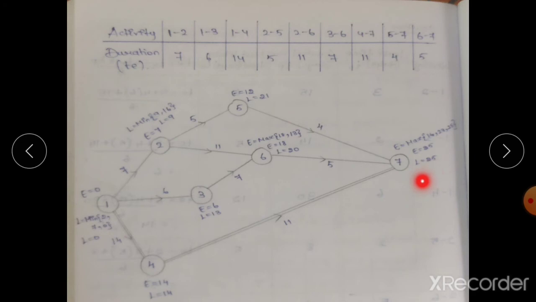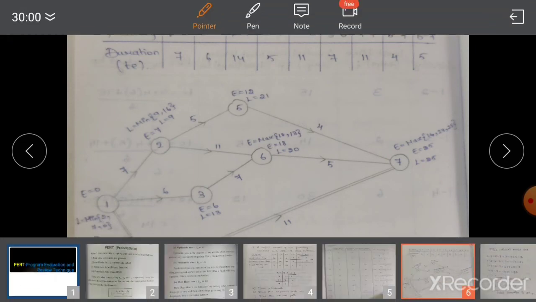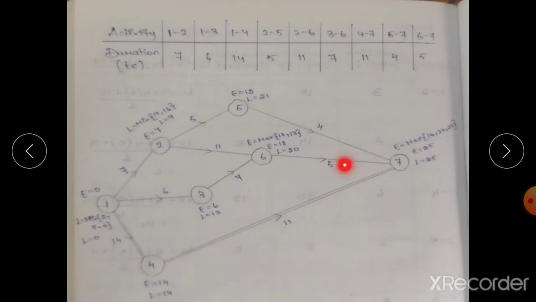So we have to take L is equal to 35. L is equal to 35 means we have to come with the sixth one. Sixth means we have only one outgoing activity, so we have to subtract the duration of this activity. So 25 minus 5 is 20. The next we have to come with the fifth activity.